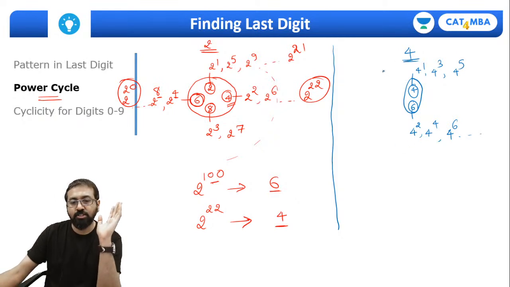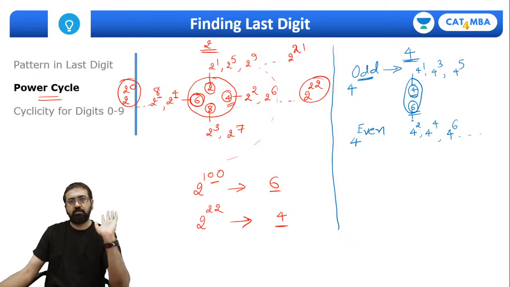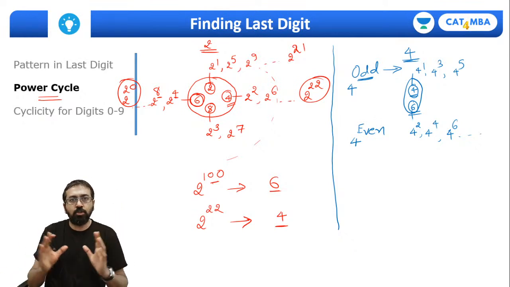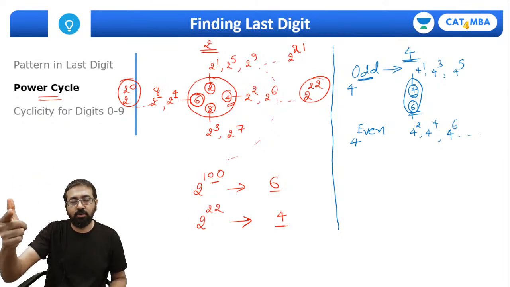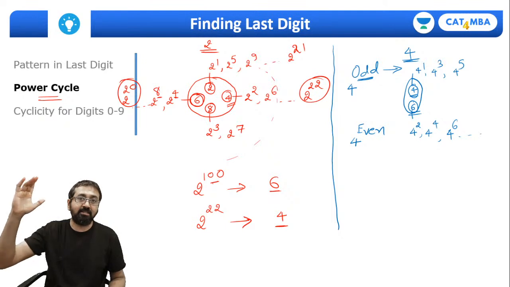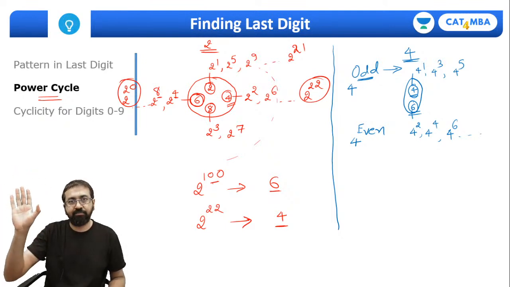For 4, I can generalize: when there is 4 raised to an odd power, the last digit will be 4. When there is 4 raised to an even power, the last digit will be 6. That's it. Whatever anyone asks you, 4 raised to 97, what is the last digit? 97 is an odd power, so the last digit has to be 4. 4 raised to 168, even power, the last digit has to be 6 straight away. Can we do it this way, everyone?